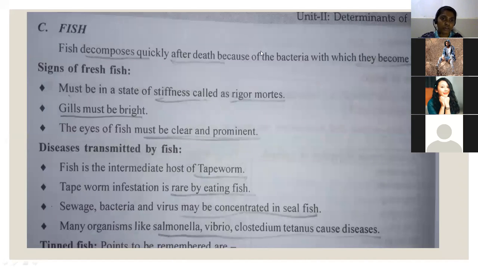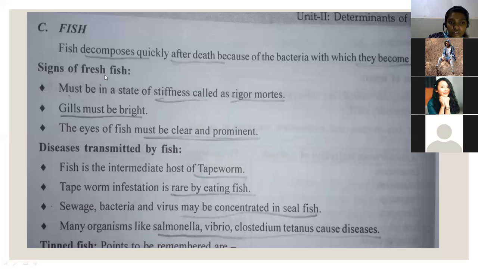The same way with the fish. Fish decomposes quickly after death because of the bacteria with which they become infected. So fish hygiene is also necessary under the food hygiene. After death, the fish decomposes very fast compared to meat and vegetables, because bacteria contaminate it and decompose it very easily. So that should be hygienically maintained, and immediately after bringing, it should be cooked.